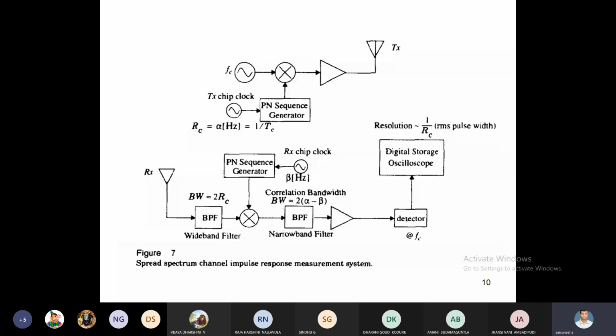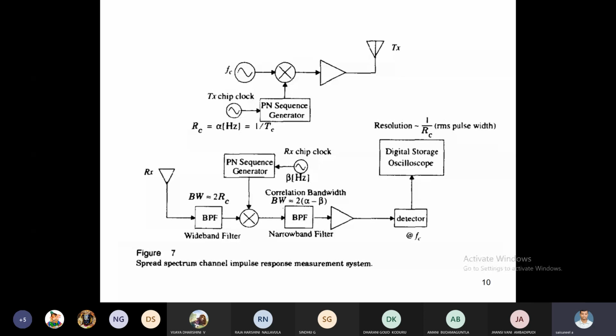Then it is mixed together at a mixer. Then transmit, then go for amplification, then transmit. What is the rate of the transmission chip clock? Rate RC, which is equal to alpha hertz, which is equal to 1 by TC. Here, rate is nothing but frequency. The frequency of this chip clock is RC, in terms of alpha hertz, which is equal to 1 by TC. You know the relation between frequency and time.